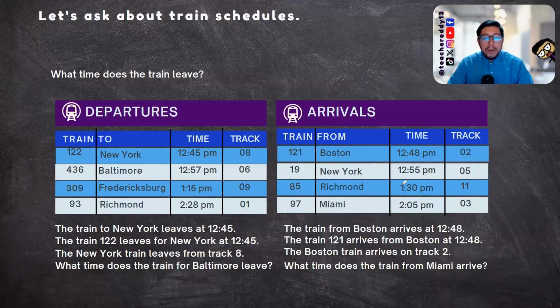There you go. Now, let's go for the final practice. Choose a different train and try to give me all the information. Use the examples as a guide. For example, let's talk about Baltimore. The train to Baltimore leaves at 12:57. The train 436 leaves for Baltimore at 12:57. The Baltimore train leaves from track 6. What time does the train for Fredericksburg leave? There you go.